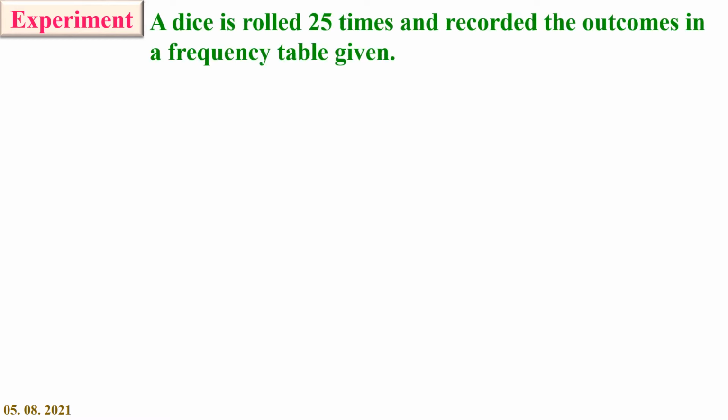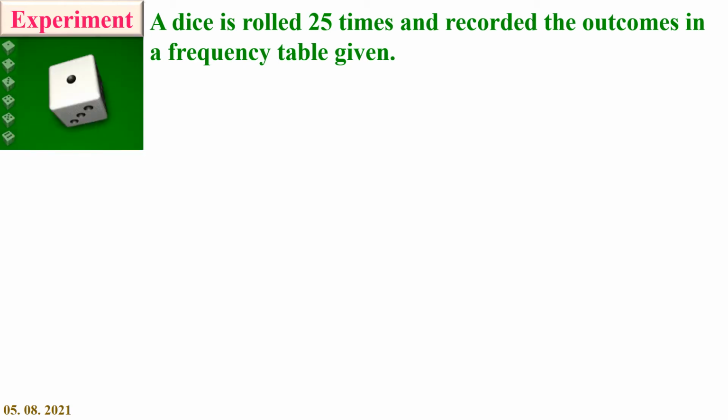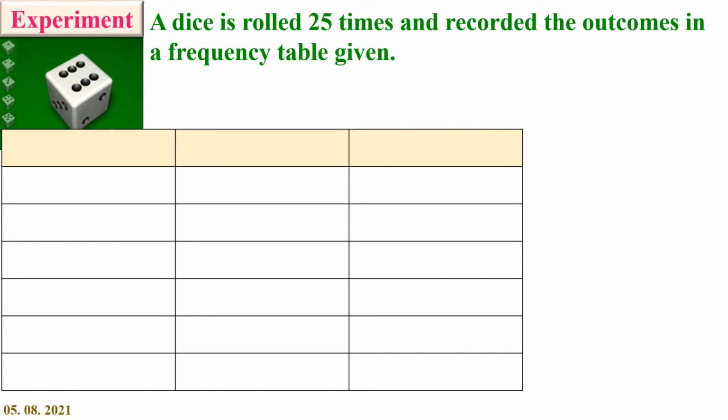An experiment is done and the outcomes are recorded. The experiment is a die rolled 25 times and the outcomes recorded in a frequency table. I rolled a die 25 times and the outcomes are recorded in the table. The first column is outcomes.